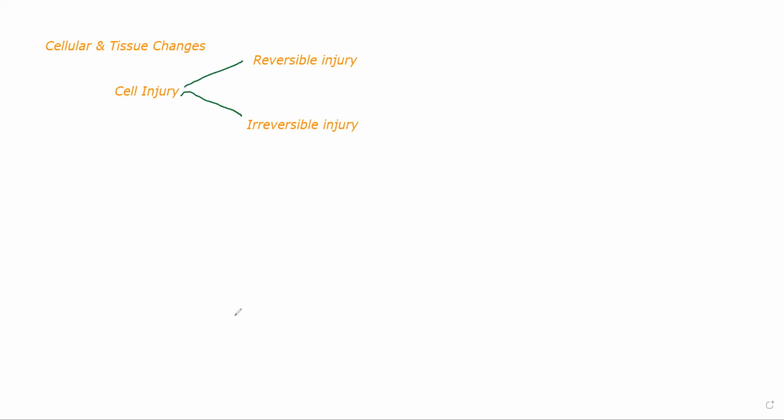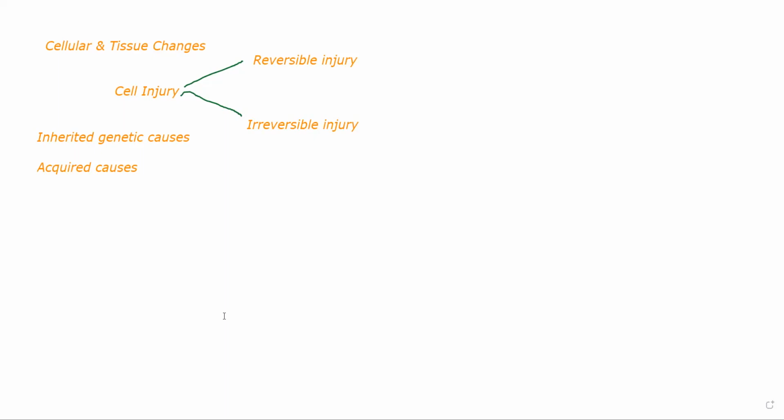Another way of classifying cell injury will be based on causes. There are inherited genetic disorders or genetic causes. Okay. Then you have acquired causes. Okay. This is another way. This is the other way through which you can categorize cell injury. Like one way is whether it is reversible or not. The second way is through cause, whether the cause is inherited, as in genetic cause, or whether it is an acquired cause.